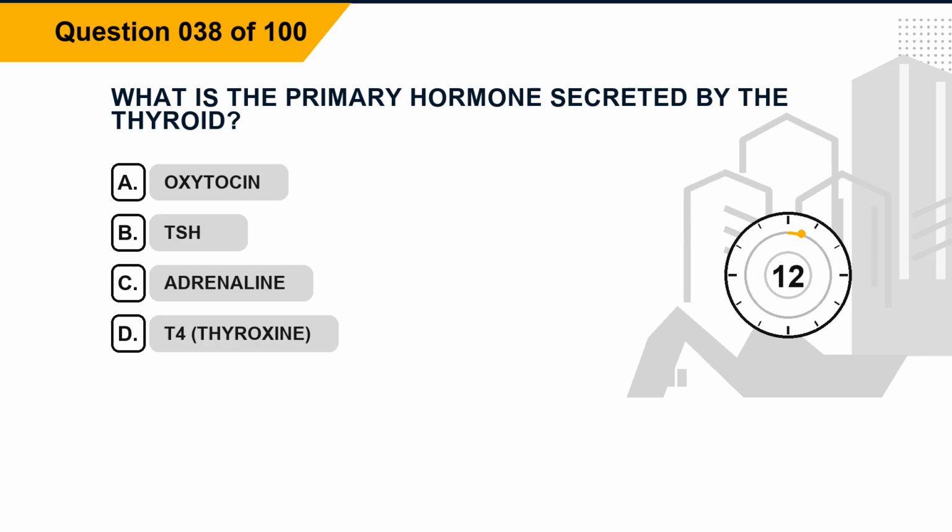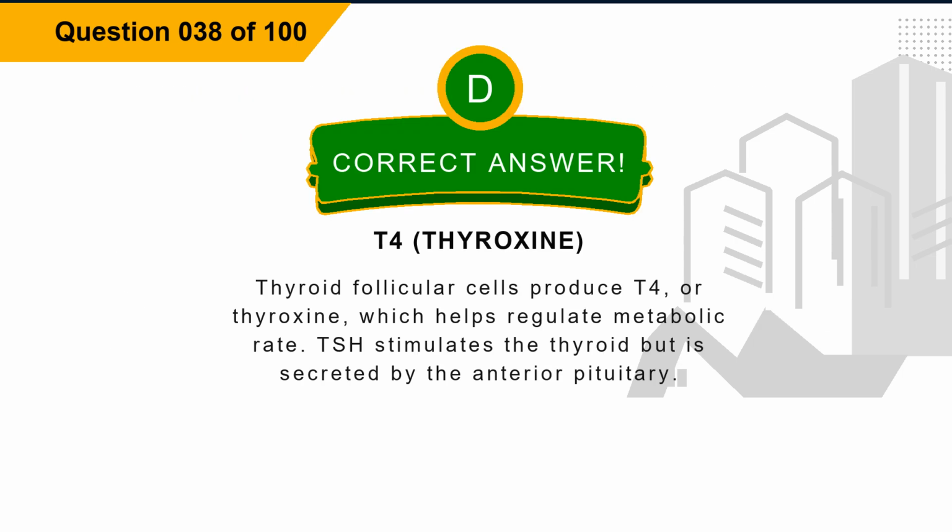Question 38. What is the primary hormone secreted by the thyroid? Option A, oxytocin. Option B, TSH. Option C, adrenaline. Option D, T4, thyroxine. The correct answer is option D, T4, thyroxine.